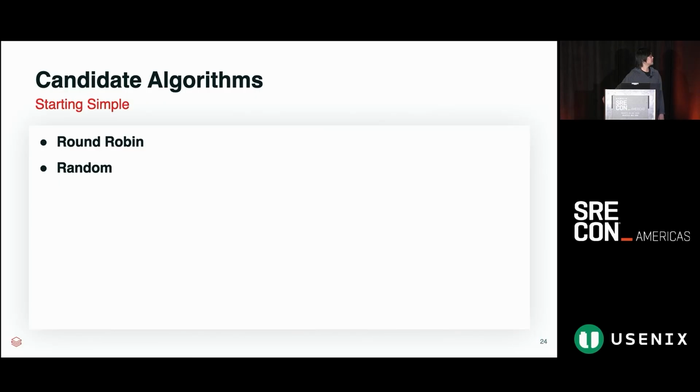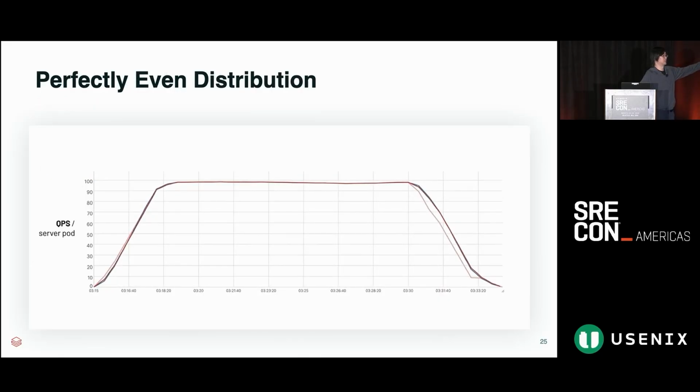And so we wanted to start simple. Even though we had motivation to make this more intelligent in the future, we made an initial wager that, hey, if we start out simple and just do something really dumb, we just round robin across what we send to, we can still probably get a pretty good improvement over what we had previously. And so you get the expected result.